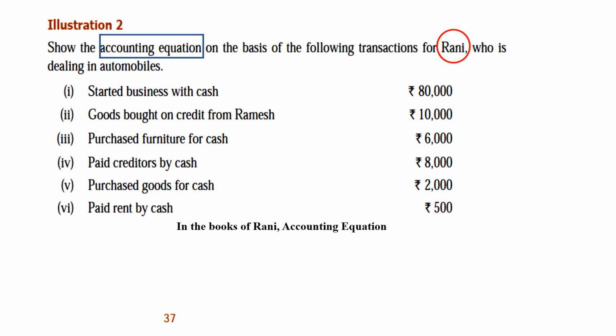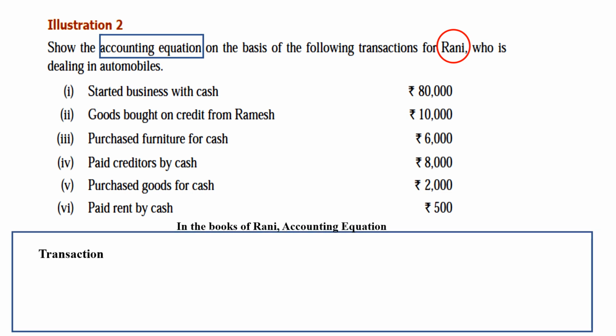So first, in a question you have to check the words accounting equation and the name. So the name is Ronnie, so you have to write in the books of Ronnie, accounting equation. And now we have to write the headings.